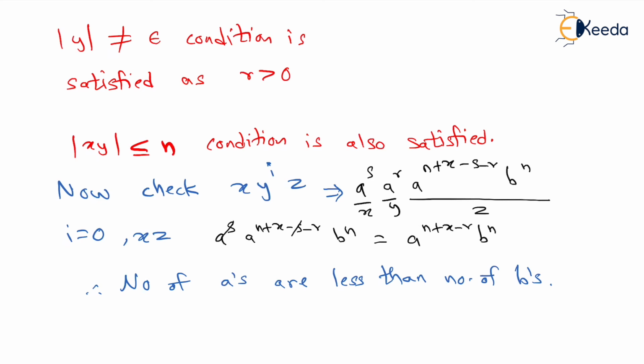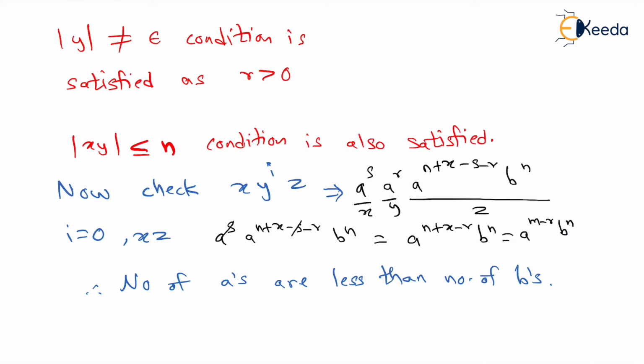So over here we realize number of a's are lesser than number of b's, because this can be further substituted as a raised to m minus r, b raised to n, because we know that n plus x is nothing but m. So m is greater than n condition is not getting satisfied over here.